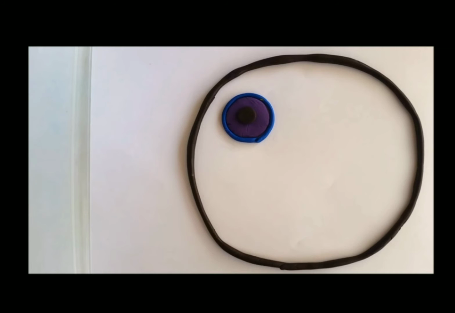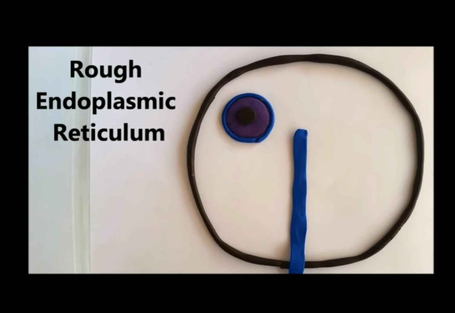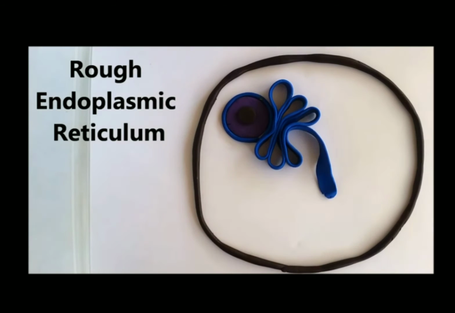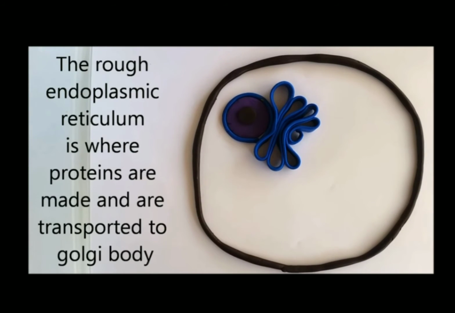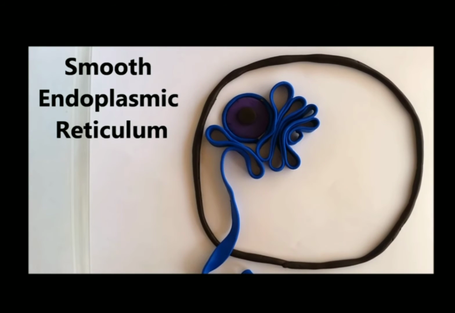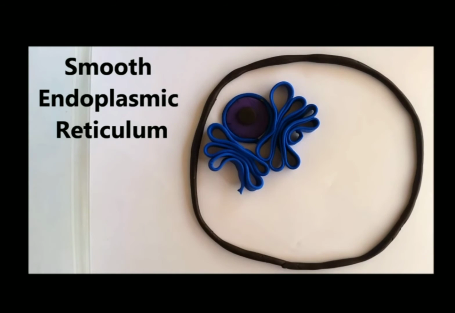Then the endoplasmic reticulum. Endoplasmic reticulum is of two types. One is rough endoplasmic reticulum and the second one is smooth endoplasmic reticulum. Rough endoplasmic reticulum helps in protein production and in the transport of the protein to the Golgi body. Smooth endoplasmic reticulum helps in the production of lipids.